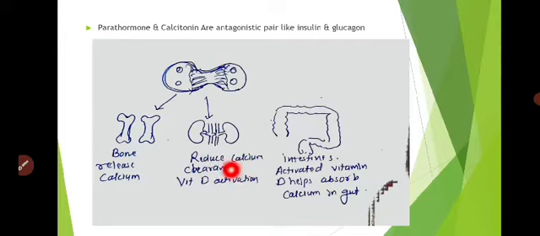Then it reduces the calcium loss, and vitamin activation. So from that intestine, the activated vitamin D helps absorption of calcium in the gut.